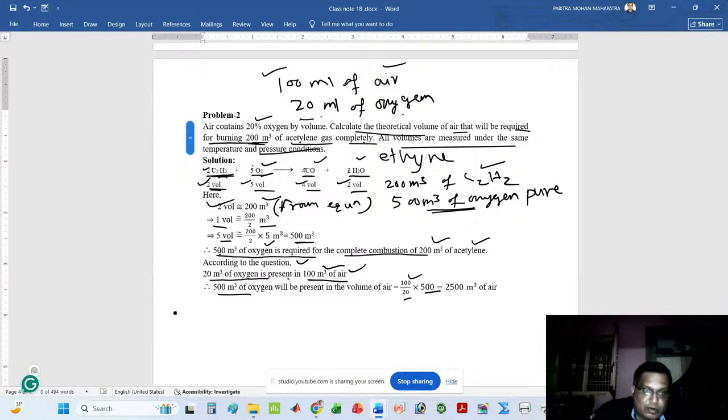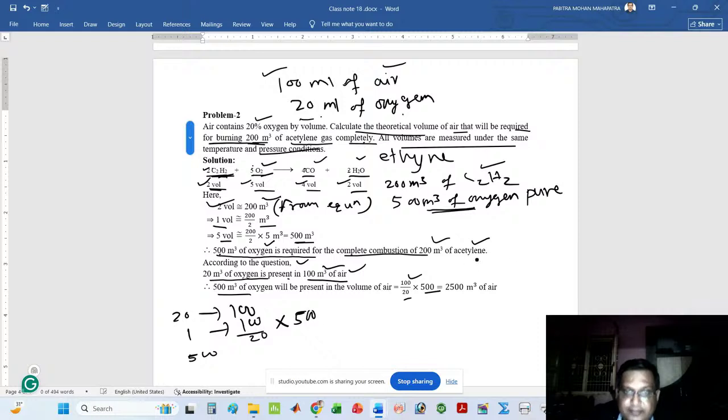For 20, 100. For 1, 100 by 20. For 500, 100 by 20 into 500. After solving, you can find the answer: 2500 meter cube of air. Exactly 500 meter cube of oxygen is needed for 200 meter cube, but here air is used. Air contains 20% of oxygen only.